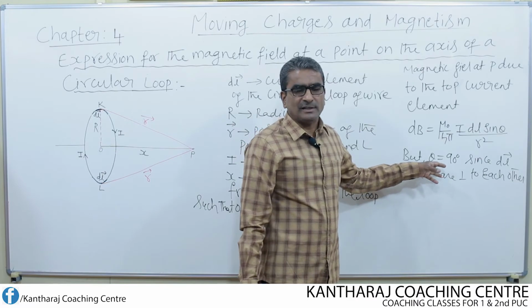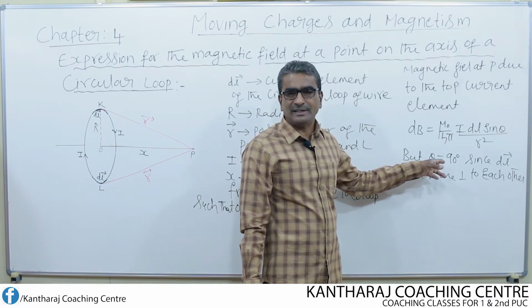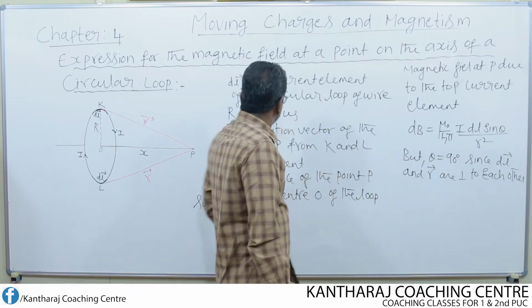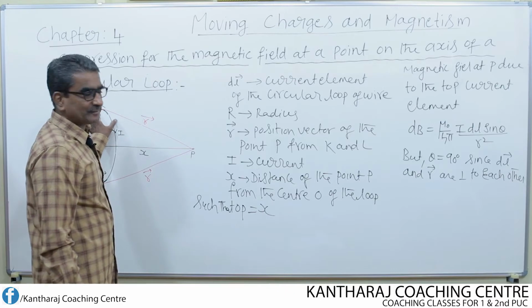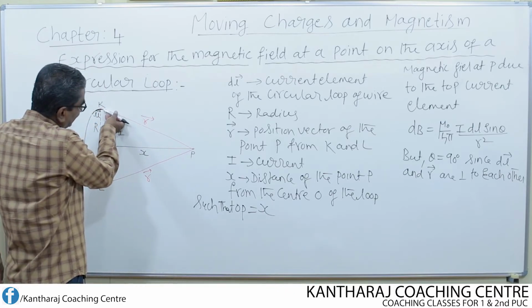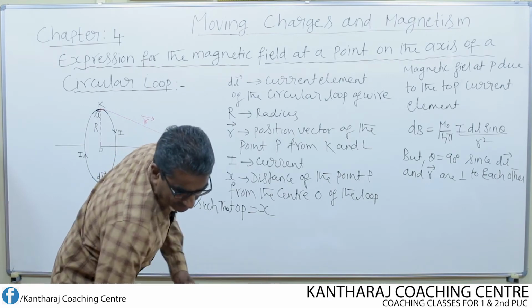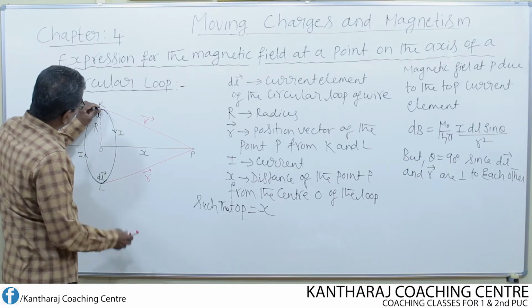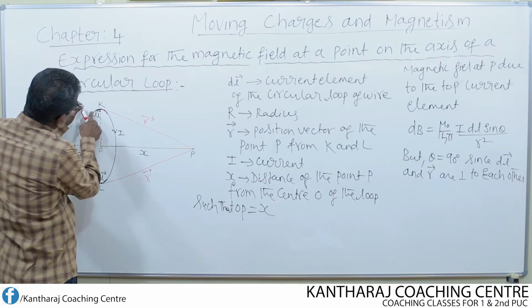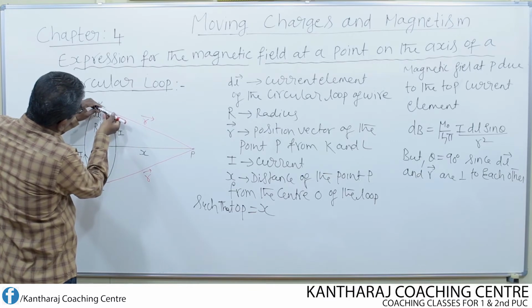Let us verify now how theta becomes equal to 90 degrees. See the top portion, the top current element. This length, from here to here, is dl, and this is the line KP.